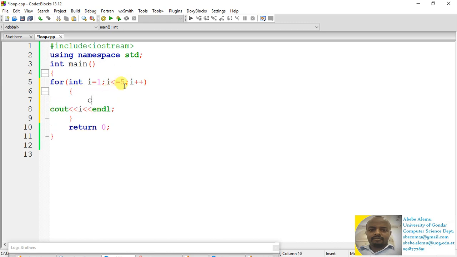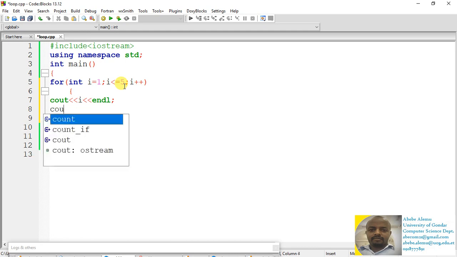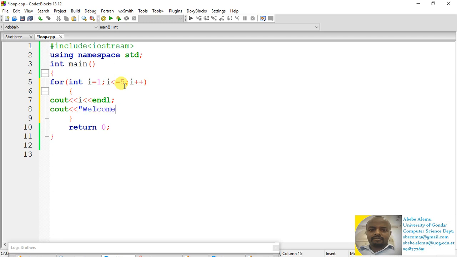For example, if I want to display the value I as well as display will come on the screen, in this case, this bracket is a must. So try to understand the point. If the number of statements that will be executed based on the for loop is only 1, this bracket is optional. You can delete this bracket or you can add the bracket. But in this case, we do have 2 statements that depend on the for loop. In that case, it's a must to add a bracket around the statements of the for loop.